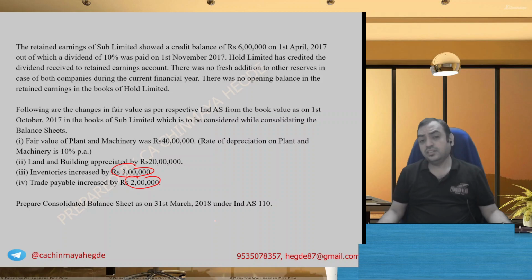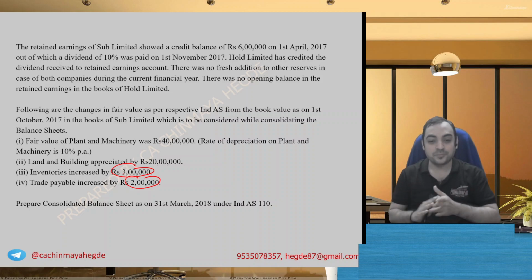Trade payable increased by 2 lakh. Again, we have to consider it as a fair value adjustment. When trade payable increases, it's a loss, so it's a minus number in pre-acquisition treatment. And since trade payable increased, the corresponding amount we will add when we prepare the consolidated balance sheet, on the liability side, trade payable. We'll come to the calculation part of it.